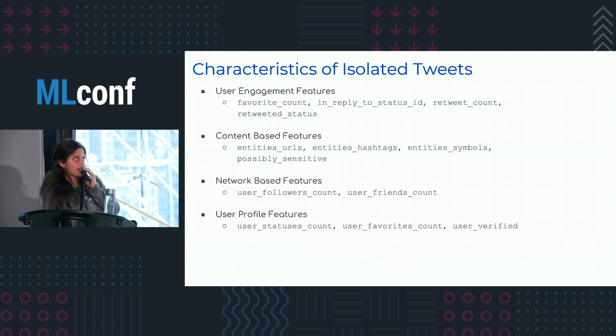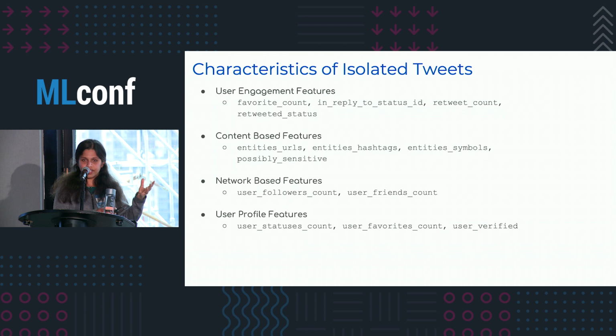Another highly predictive feature was the URL. Most of these tweets are trying to get users to click on a link that leads them to an illicit online pharmacy, so most of them had some type of URL in them. Things like hashtags were also a very predictive feature.